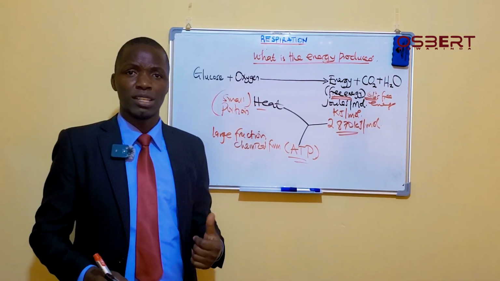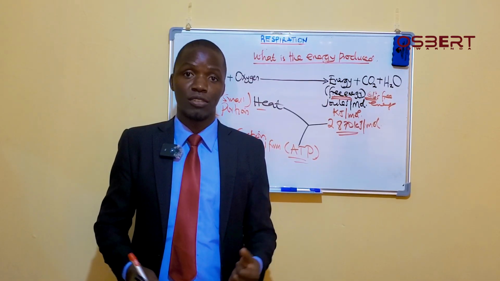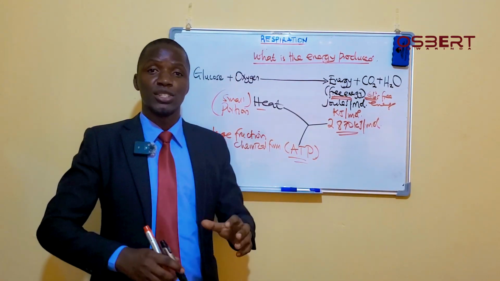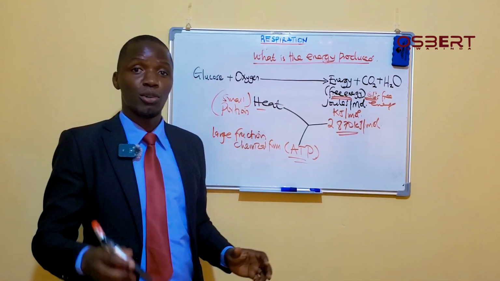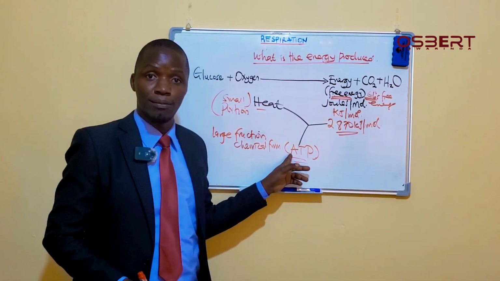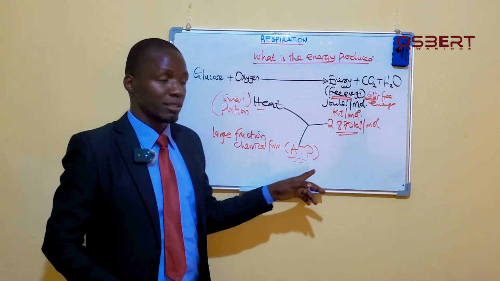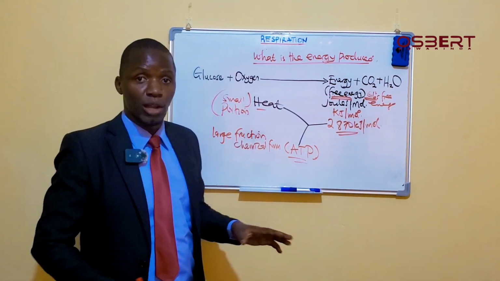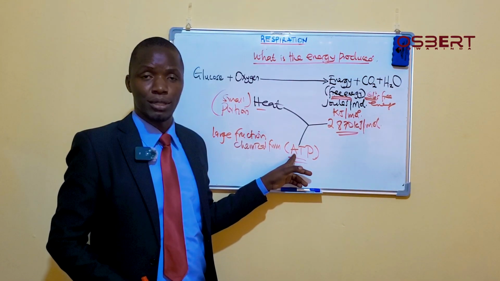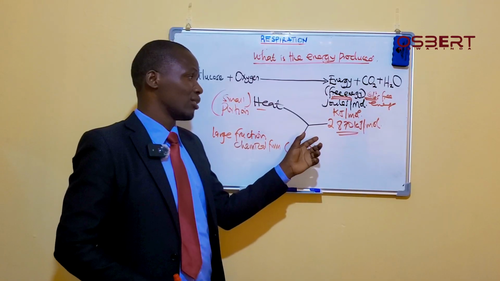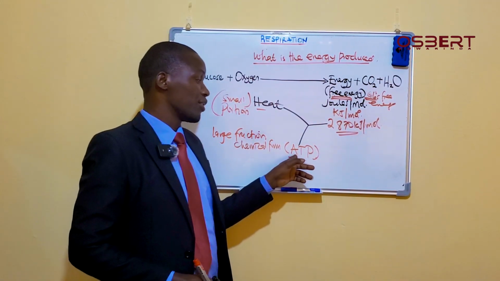So some of this energy is used to join molecules together, to form bonds. Remember, I told you in the previous video that whenever bonds are being formed, energy is absorbed. So some of this energy is stored in bonds, and those bonds are the bonds we find in this molecule here. There are molecules which come together, and when they come together, they form this big molecule which is known as ATP.